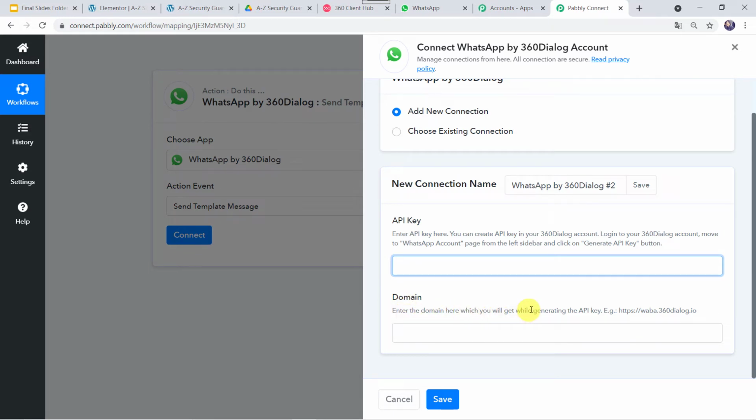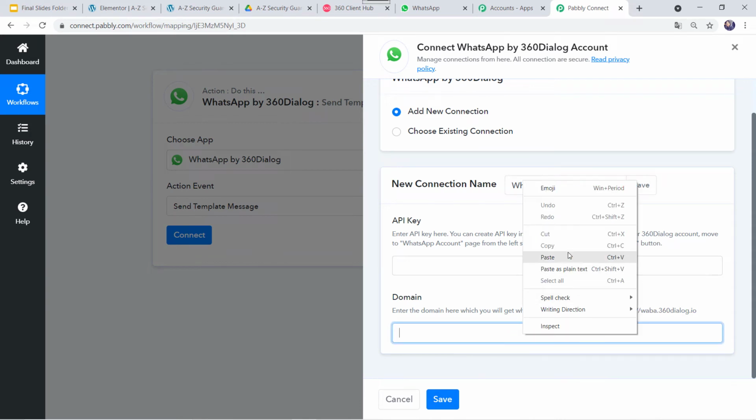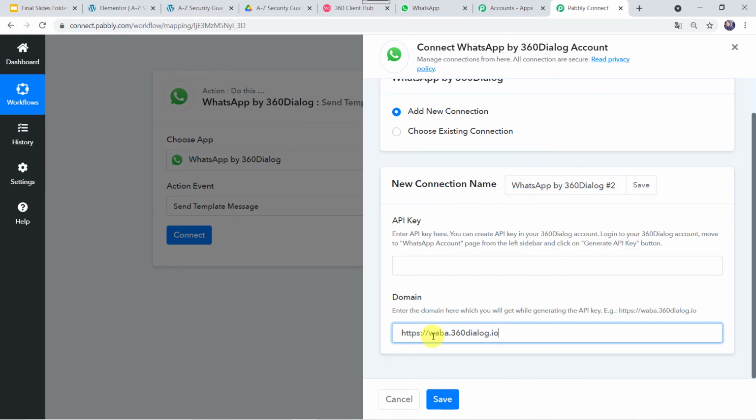Enter the domain here which you will get while generating the API key. Example is also given. Okay, I will simply copy this example and paste it over here. Whenever our account is approved, we get this particular domain name by default. In your case, if you get some other domain name, please paste that domain name over here.